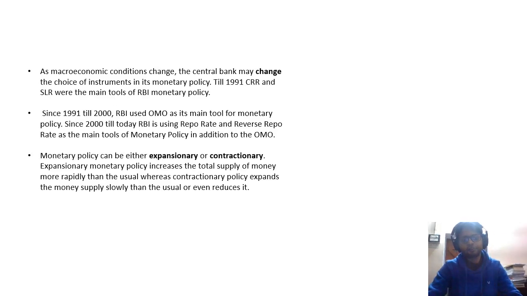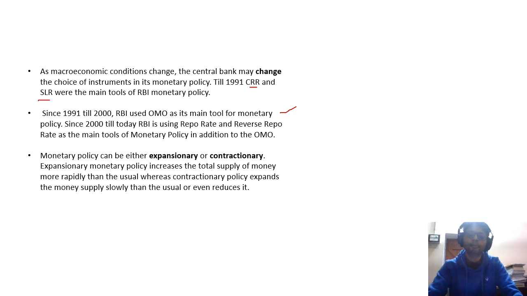So in this slide, we'll learn about how different types of tools were used in the Indian economy to combat inflation. Before 1991, there was CRR and SLR that we talked about. These were the tools that were basically used for combating inflation. After 1991 till 2000, the main tools were OMO, the buying and selling of government securities by RBI to combat inflation, to suck the liquidity and to inject the liquidity.